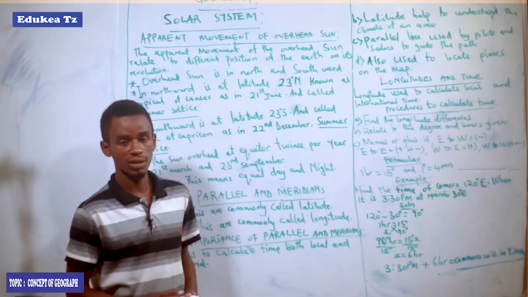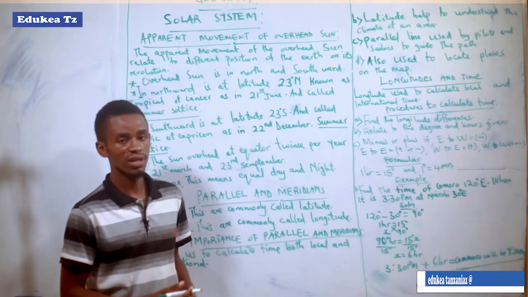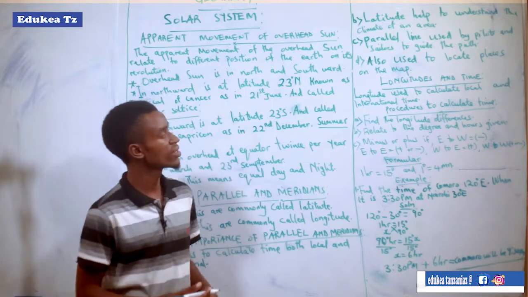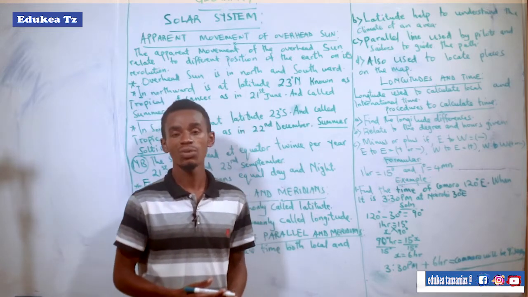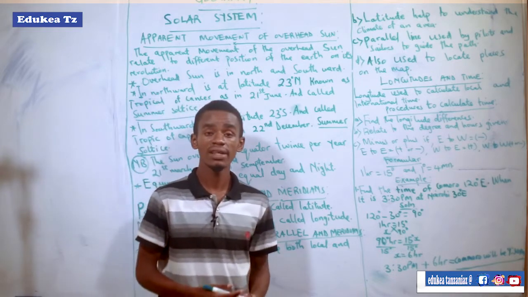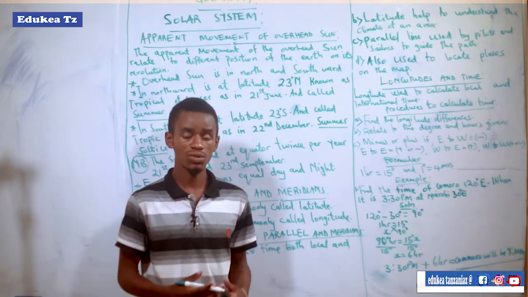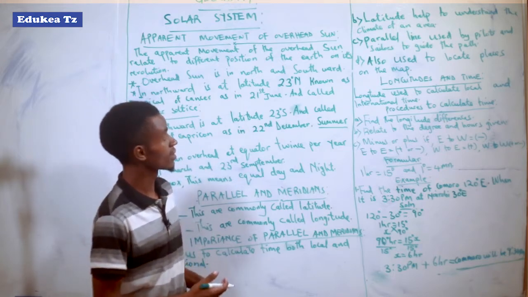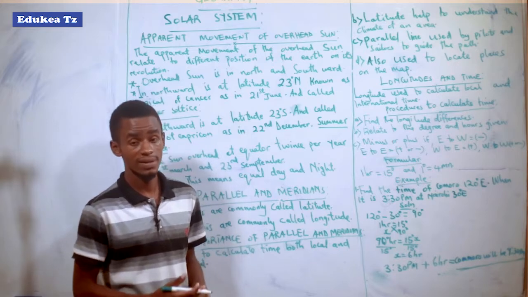For today, we proceed with the subject which is Geography, specifically the topic which is the solar system, and the subtopic which is the apparent movement of the overhead sun. So we are at the end of that topic. The last subtopic for the solar system.